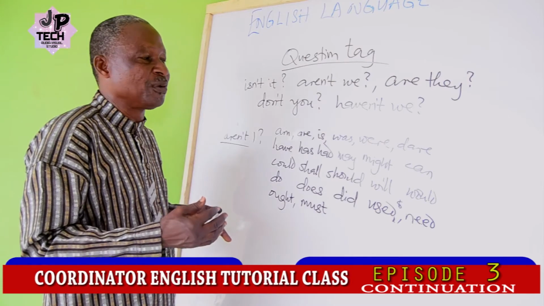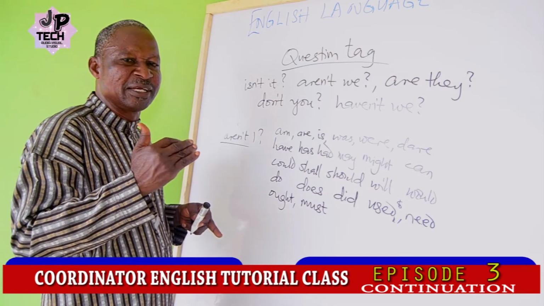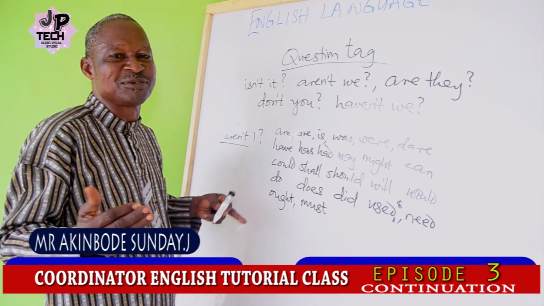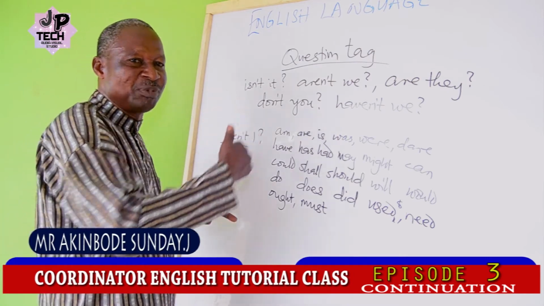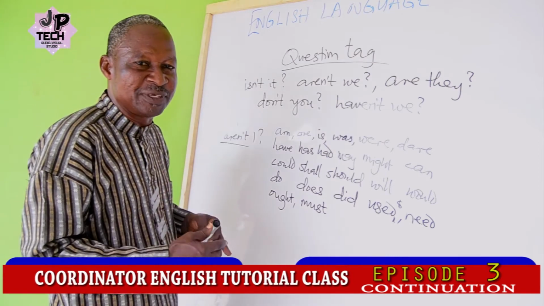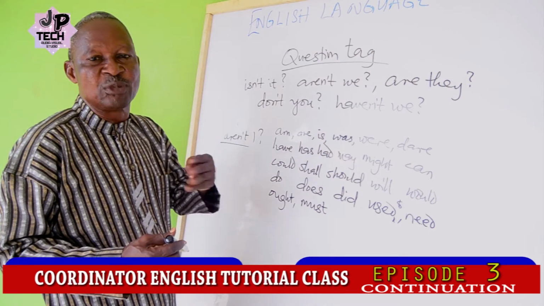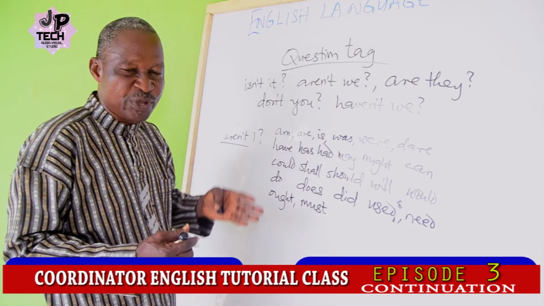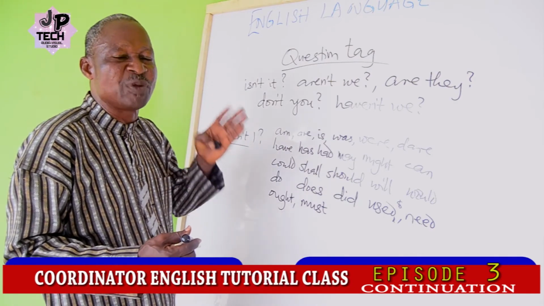For example, "I go to school every day." It is very wrong to say "goen't I?" You cannot say that, as you say aren't, isn't, wasn't, because those are anomalous verbs. "I go to school every day." The correct question tag there is "don't I?" "She goes to market every weekend."